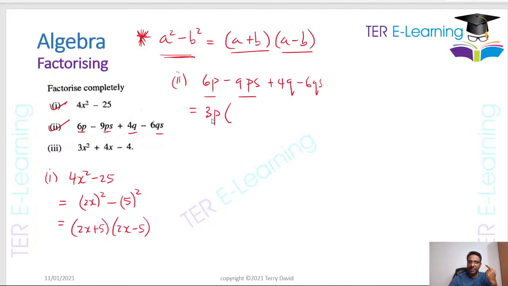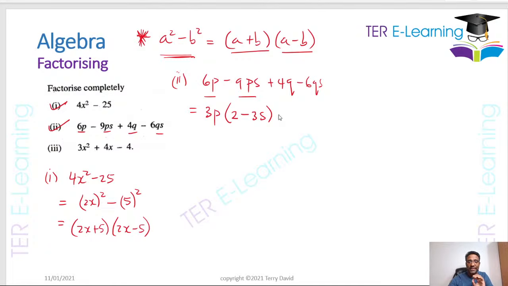Now you have to ask yourself, 3p multiplied by what will give me 6p? 3p multiplied by 2 will give me 6p. You're going to put back your minus sign. Now, 3p multiplied by what will give me 9? You must put a 3 here because you want to get back 9. And you're not going to put a p here because you already have a p on the outside. So all you're missing here is an s, right? Now, what I tell my students in class, don't put a sign here as yet, right?